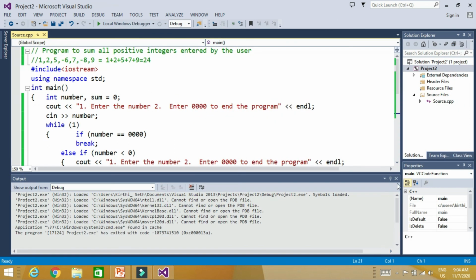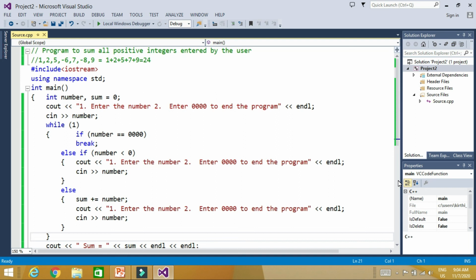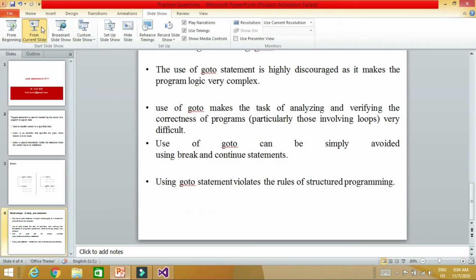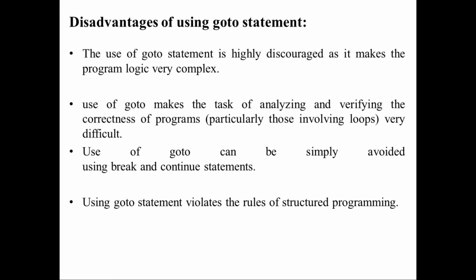So we have checked how we can replace a goto statement with a break statement, with a continue statement, or without anything we can write. What we have to do is write a chain of if and else statements to avoid the goto. As we have already discussed, it is not a good practice to write a goto statement. Earlier programming languages like Fortran and Basic did not have structured programming, they did not have the structure called loop. That's why we used goto there. To avoid goto, you can always use a loop with the help of break and continue.